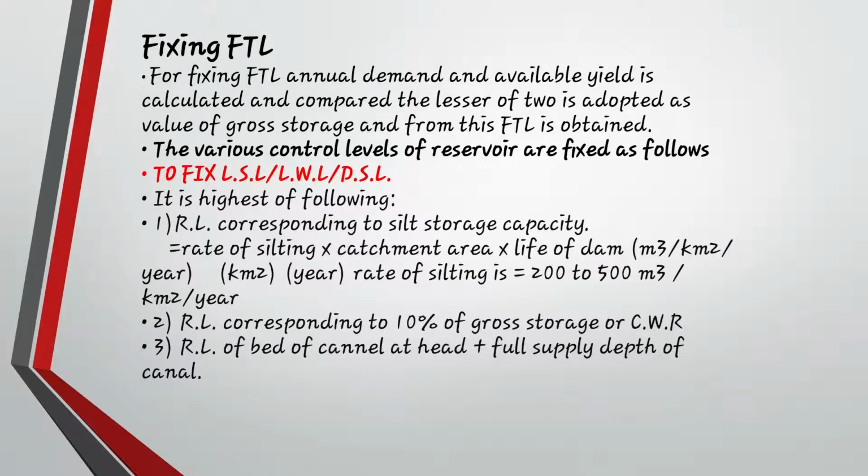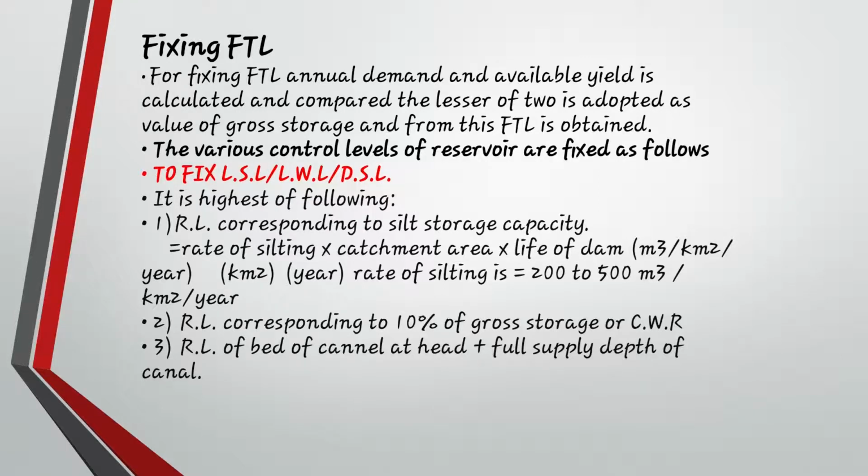So for fixing FTL, you need to see the RL corresponding to the silt storage capacity, that is rate of silting into catchment area into life of dam, in meter cube per kilometer square. You need to think in there. So the rate of silting comes out to be 200 to 500 meter cube per kilometer square per year. That much silting happens. So how much time it takes to fill it, that will be its life span, that is FTL.